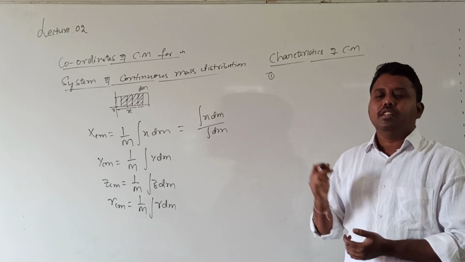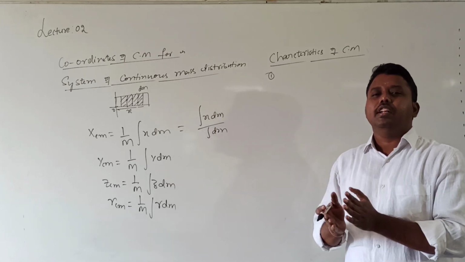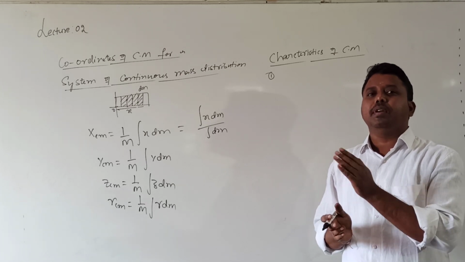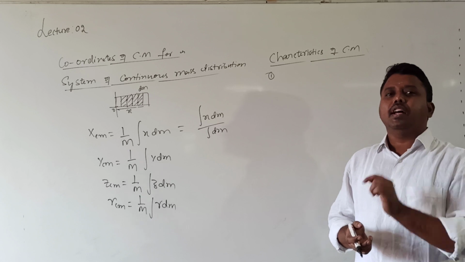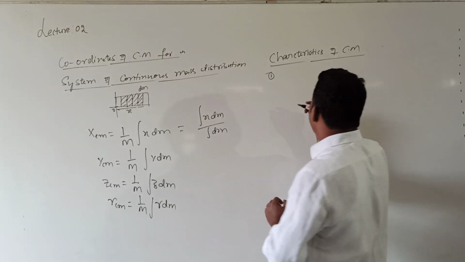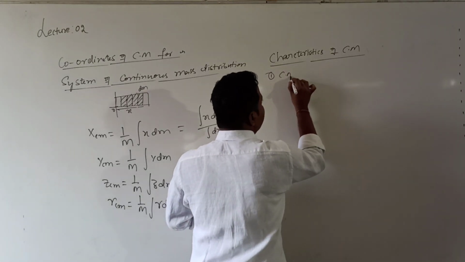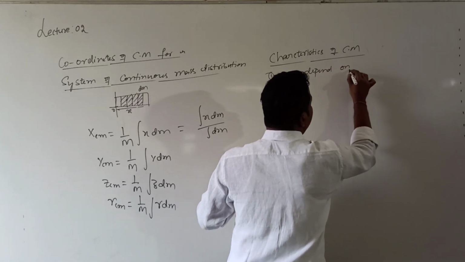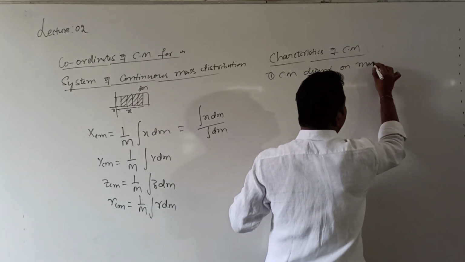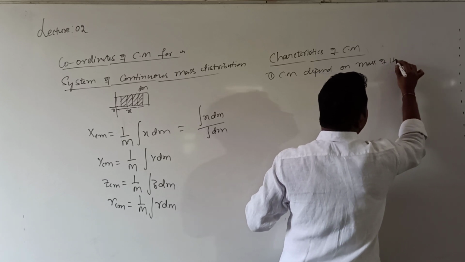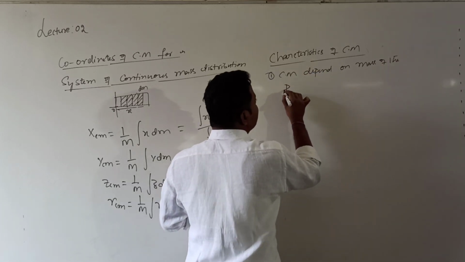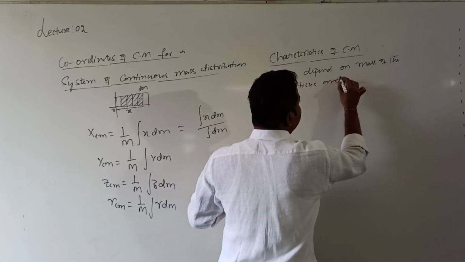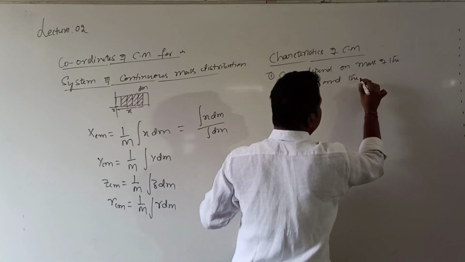Obviously. So what is the formula for XCM? M1 x1 plus M2 x2 plus M3 x3 by M1 plus M2 plus M3. It depends upon the masses of the particles. So center of mass depends on the masses of the particles and their relative positions.